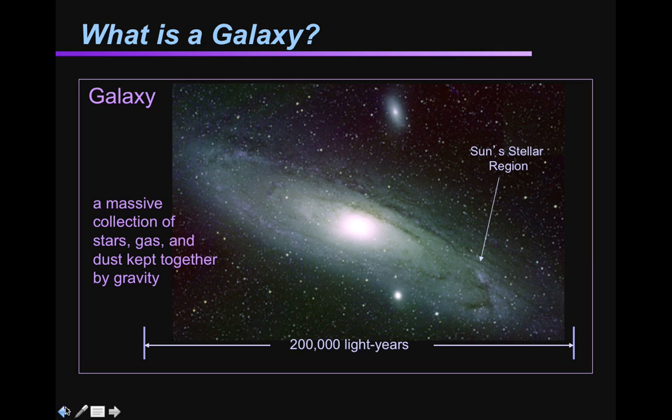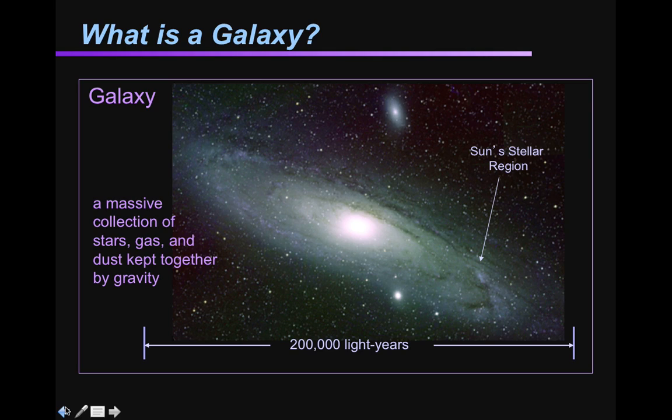So here's your definition for a galaxy. A massive collection of stars and gas that are held together by gravity. Galaxies can range from 6,000 to 350,000 light years across, and our galaxy is the Milky Way. Now you're going to need to know a little something about our galaxy. Yes, the name is Milky Way. It is about 100,000 light years in diameter from end to end, and it is a spiral galaxy. We'll talk about what that means.